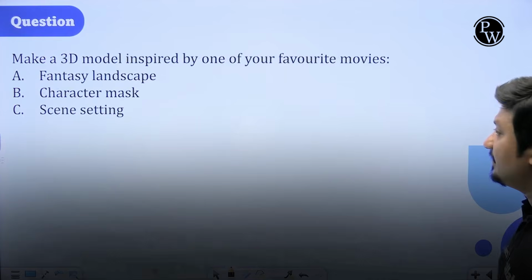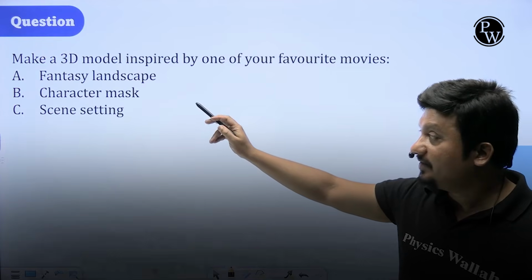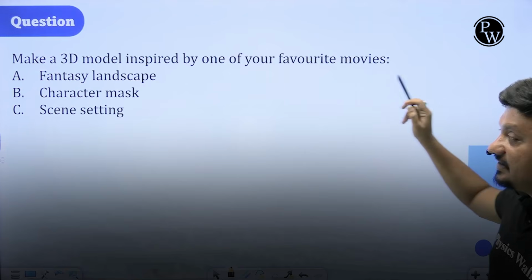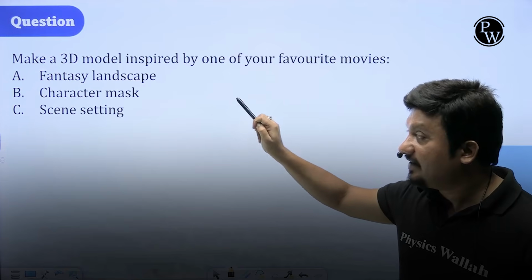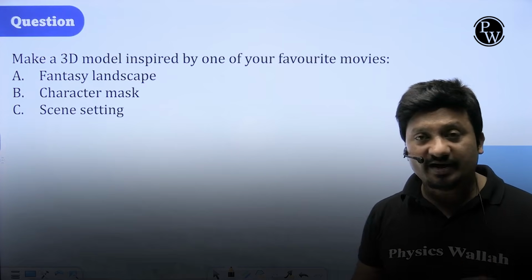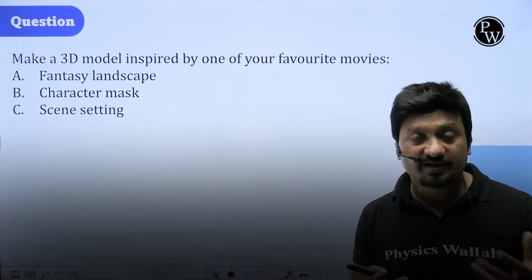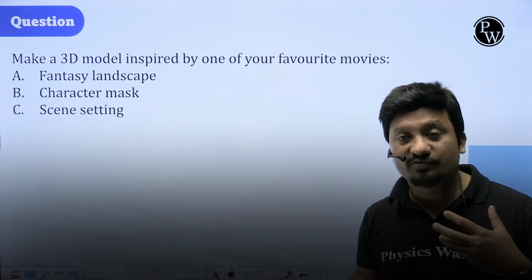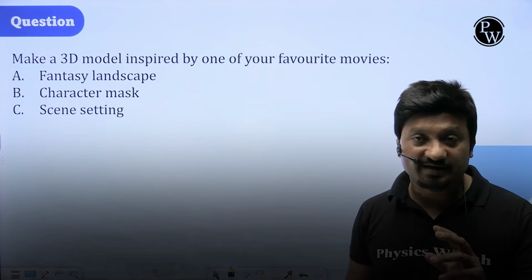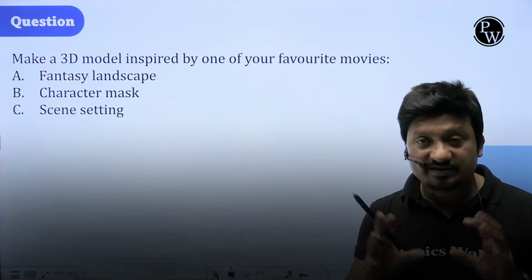Secondly, second question can be make a 3D model inspired by any one of your favorite movies like fantasy landscape. There can be character mask as well. There can be scene setting as well. So any one of your favorite movies you need to pick up, you need to remember that, and you need to execute it. Now, while executing it, you should keep two things in mind. First thing, what was there in the scene.